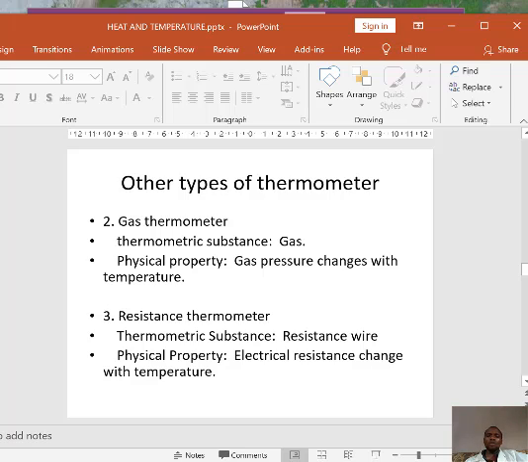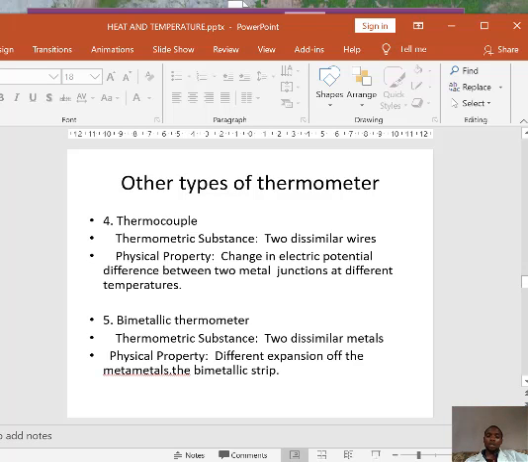We also have other types of thermometer. Gas thermometer: the thermometric substance there is gas, and the physical change is that the gas pressure changes with temperature. Then we have the resistance thermometer. The thermometric substance there is resistance wire, and the electric resistance changes with temperature. This one observes Ohm's law, while the gas thermometer makes use of the gas law.